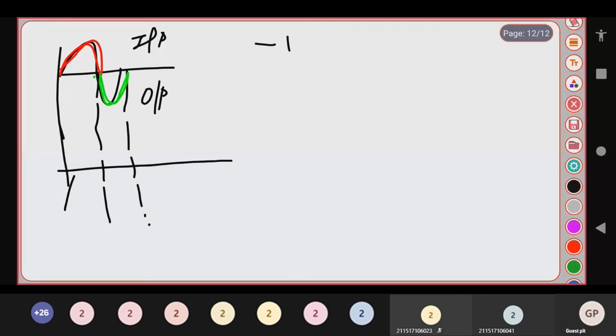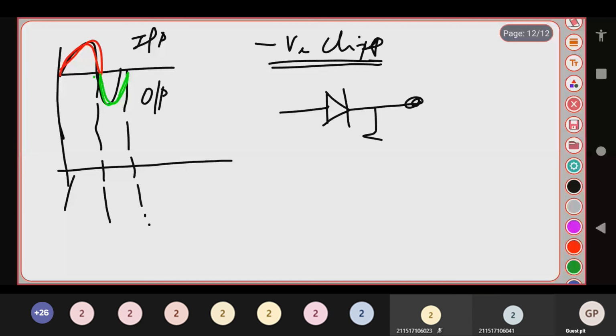Now draw your negative clipper circuit. Okay, now draw a negative clipper circuit for explanation. What is a negative clipper? Just to say series clipper, your negative cathode is connected to the output terminal. Okay, that is called your negative clipper.